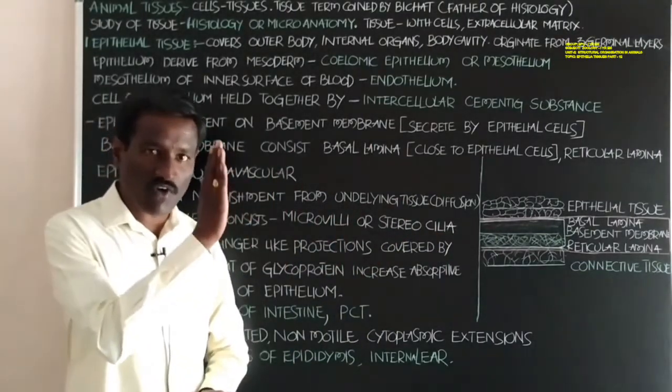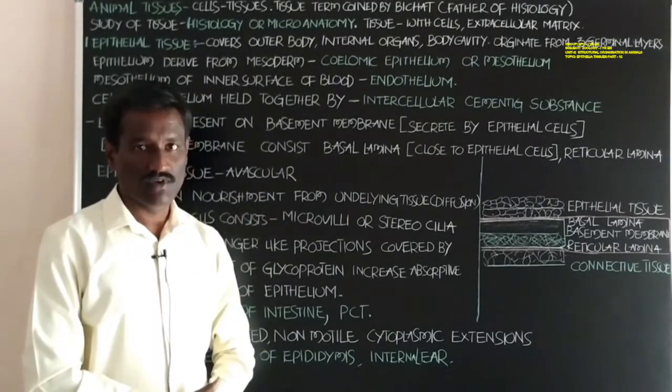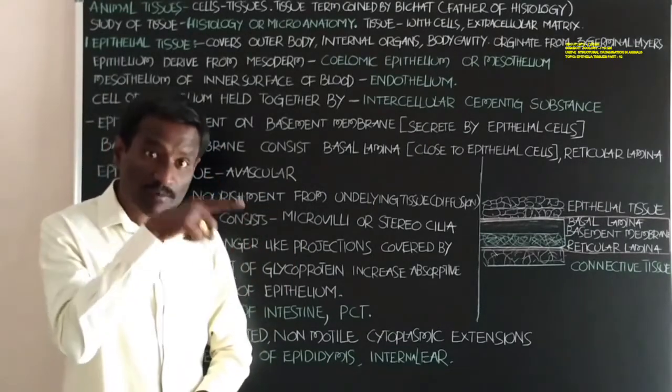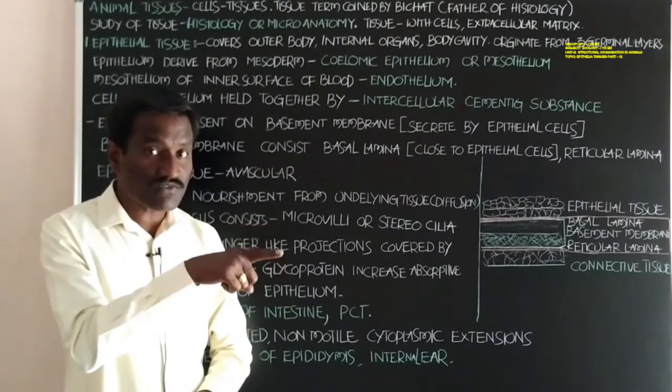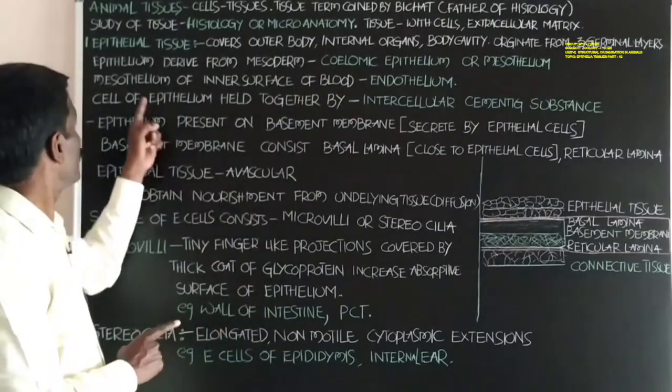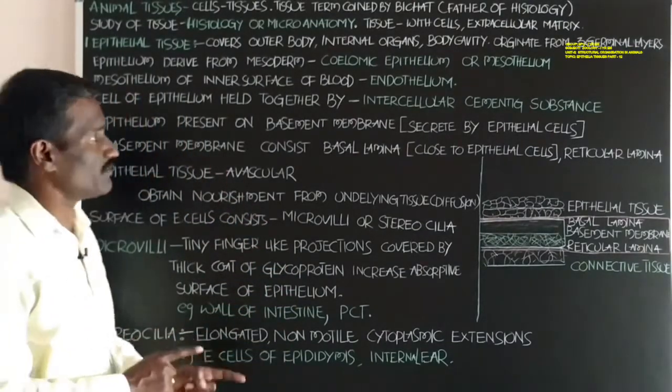If you observe the wall of the blood vessel, the inner surface of the blood vessel is formed by the mesothelium.